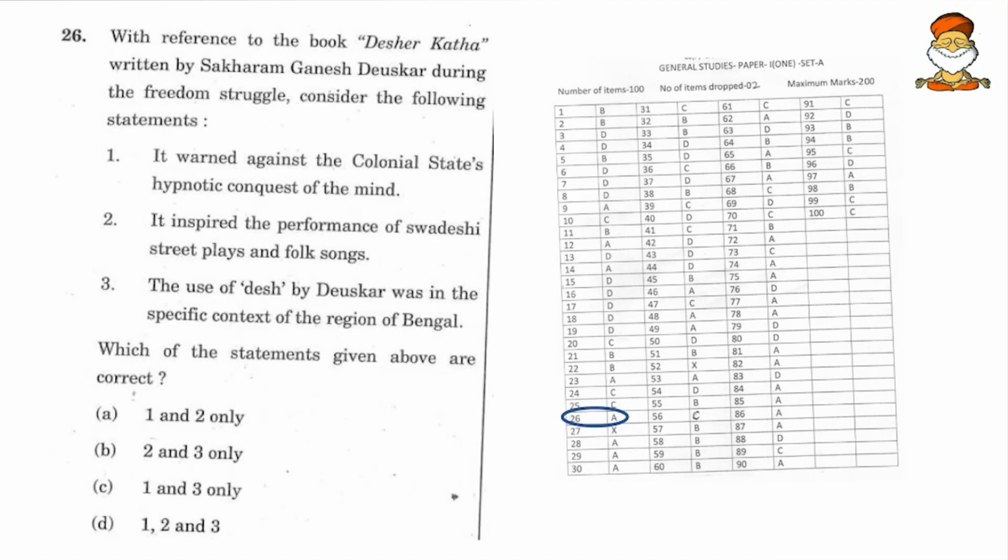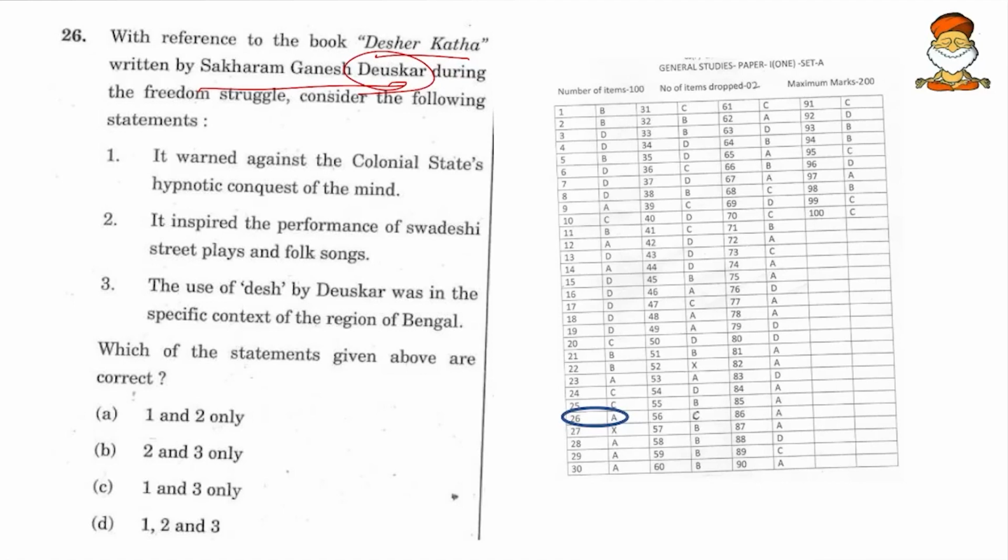Consider this question: with reference to the book Desher Katha written by Sakaram Ganesh Deuskar during the freedom struggle, consider the following statements. Friends, this book and the freedom fighter are not present in NCERTs, not in Spectrum, and neither in any of the other books. So I don't know where the question is picked from, but if you use some intelligence, Deuskar, like Agarkar or Tendulkar, that is a Maharashtra name.